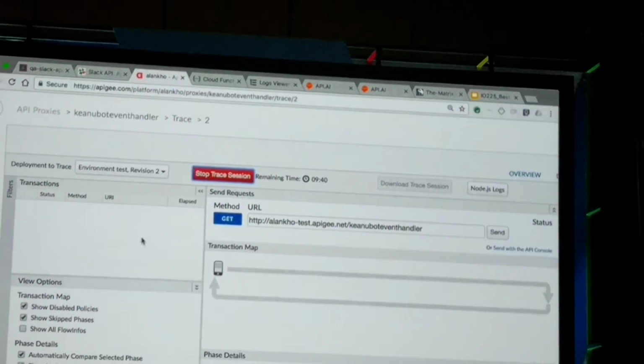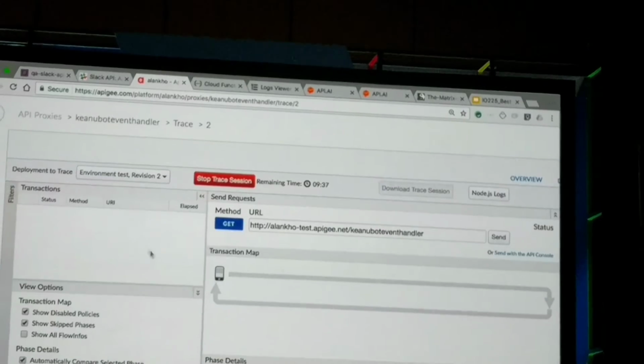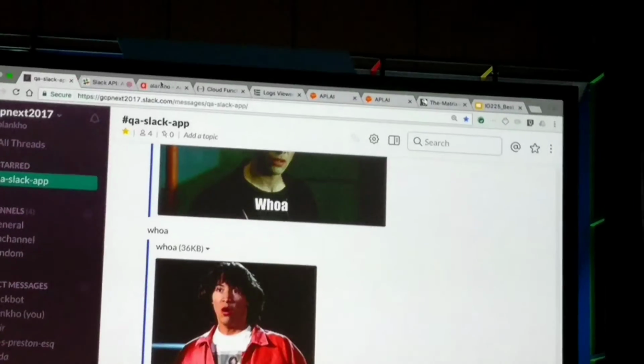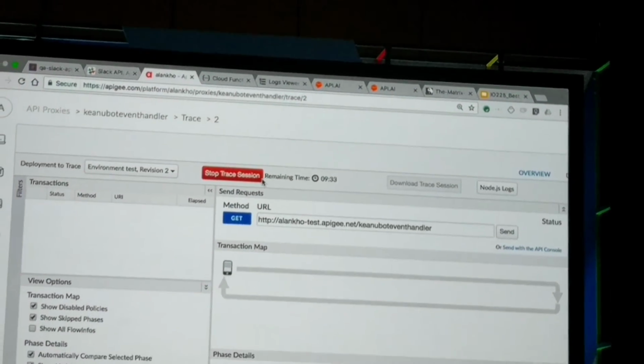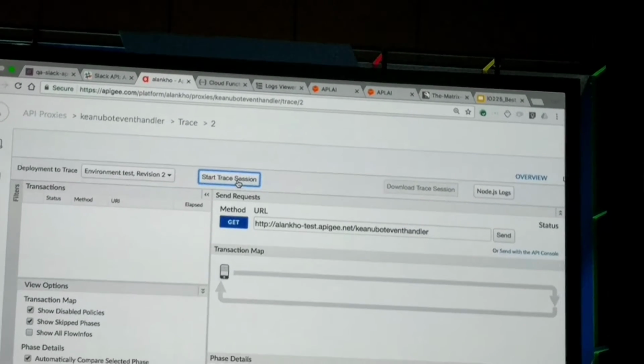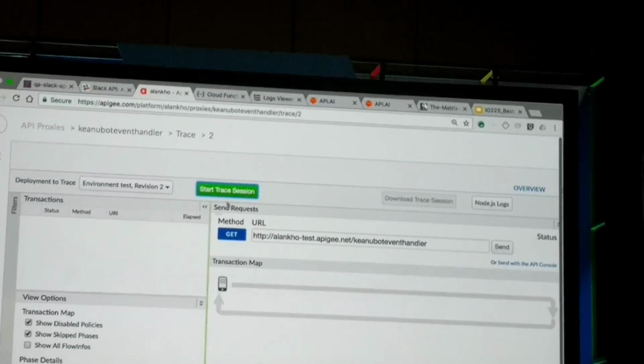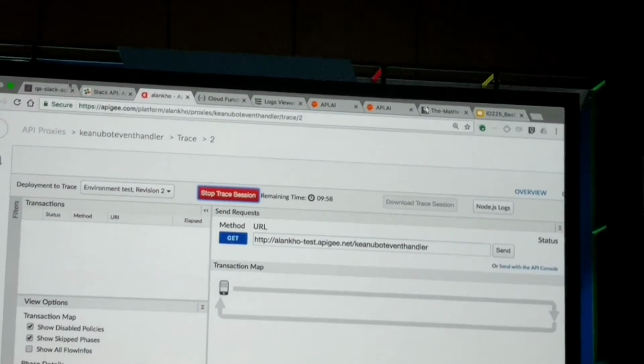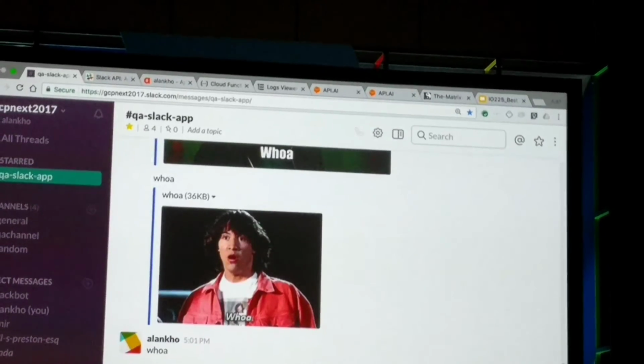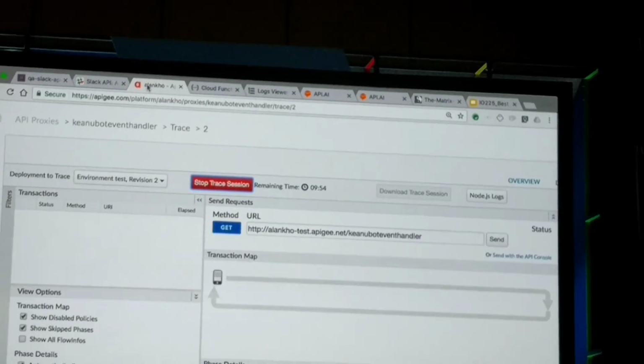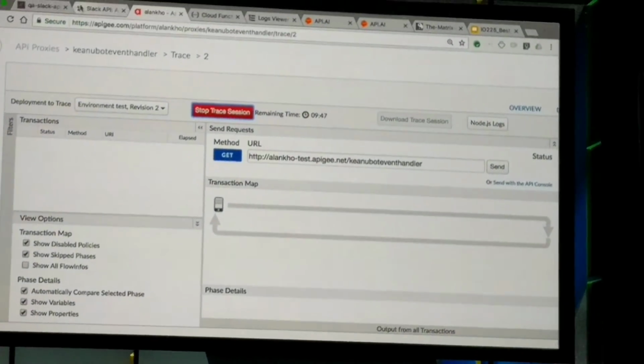One of the cool things. Oh, give me 1 second here. All right. Well, I'm having some issues with the UI for the API management system.